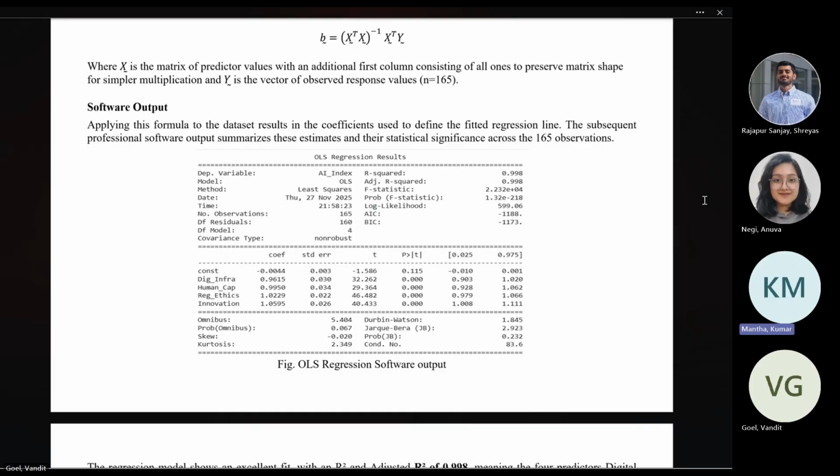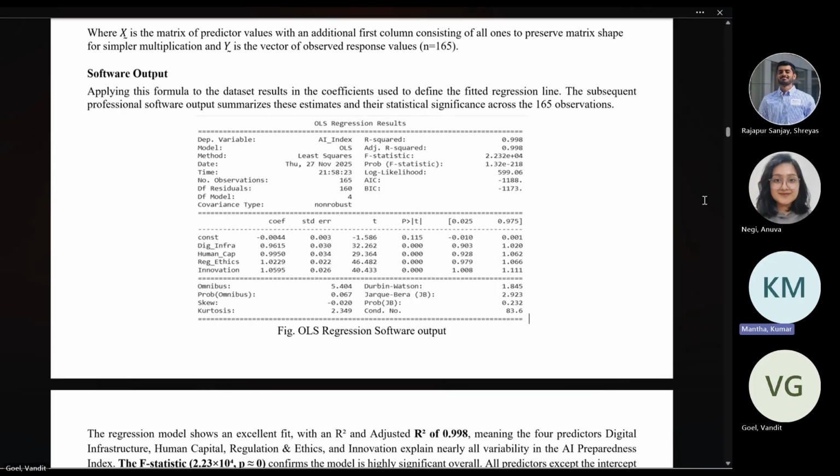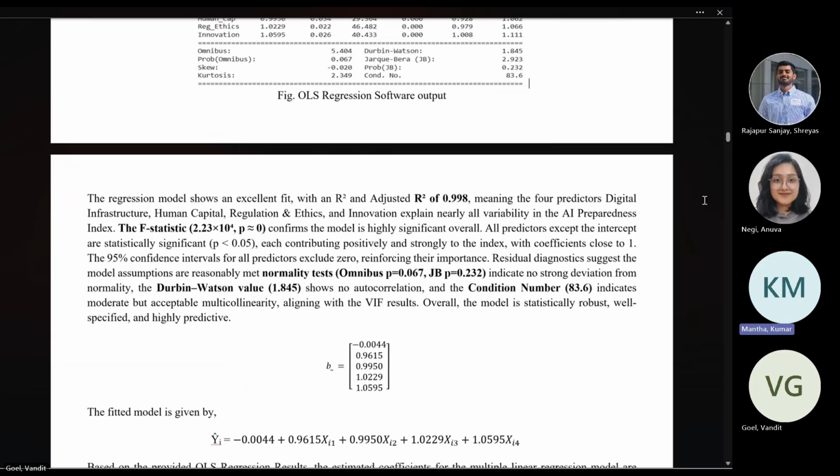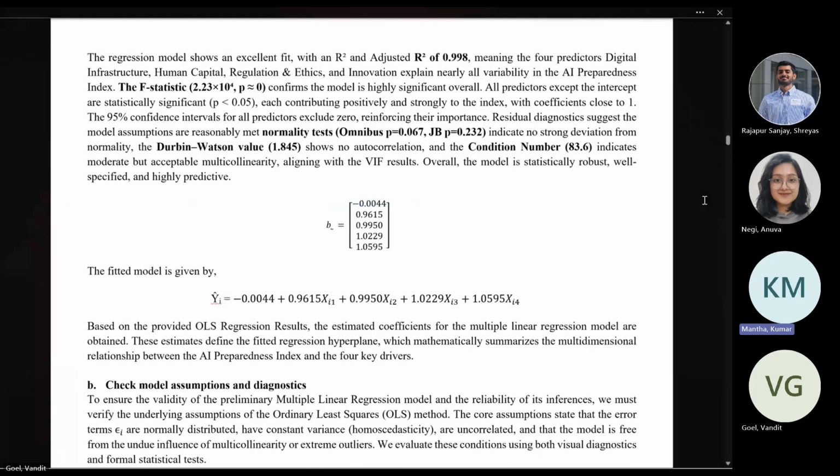We use OLS software in our project to estimate these values, and we get the beta values which are shown in this equation. We also get a high R square and adjusted R square value of 0.998, which means our model explains 99.8% of the variability in our data set.